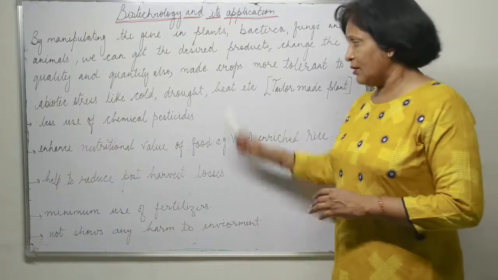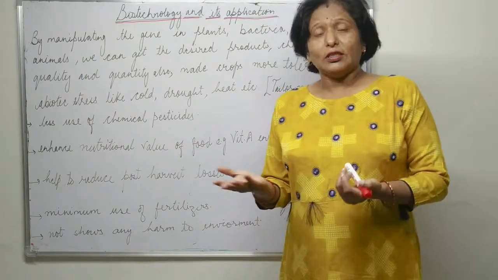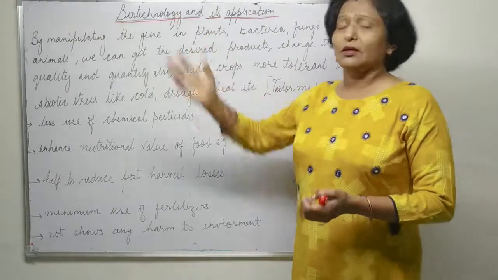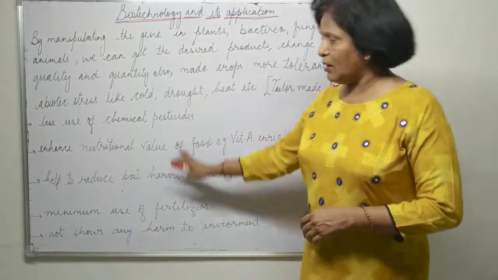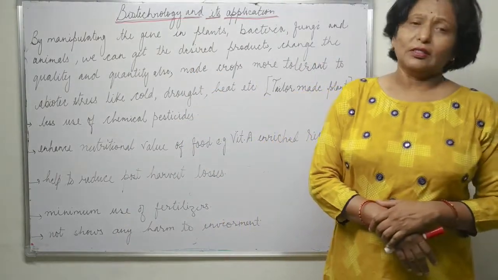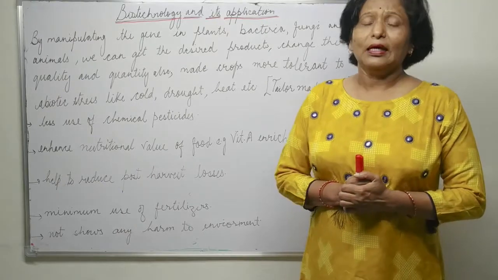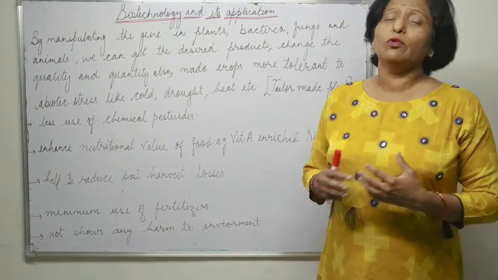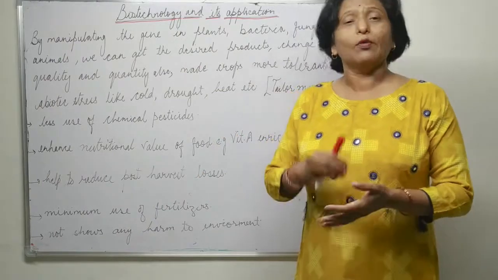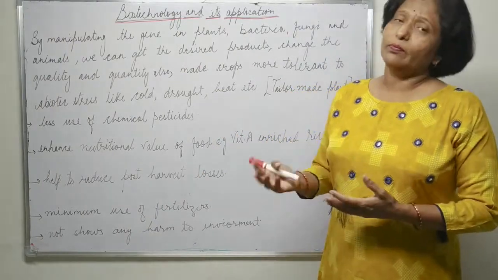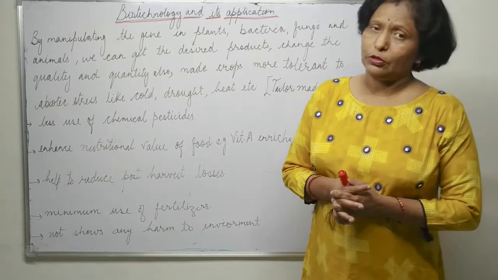So these are the benefits. The question is why we are adopting this biotechnology: just to get these benefits. We get the desired product, and with minimum or no loss, we increase the quality and quantity of the plant product or the animal product also.